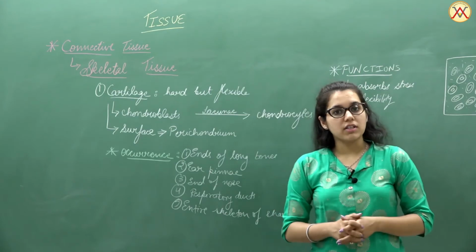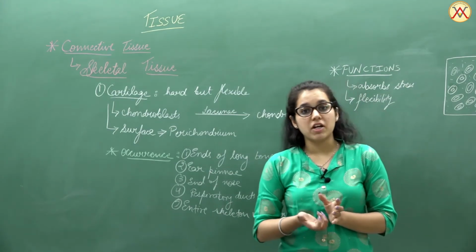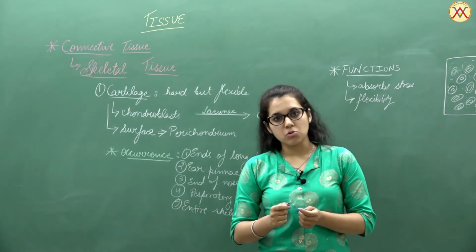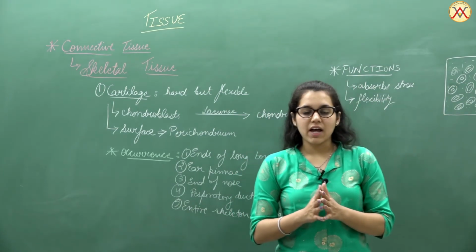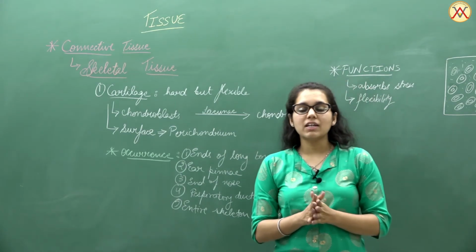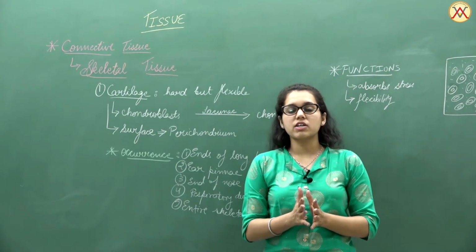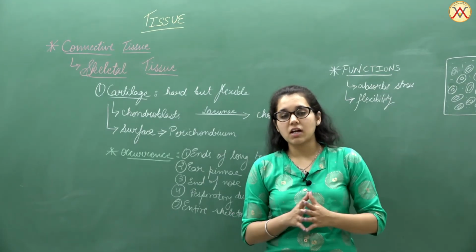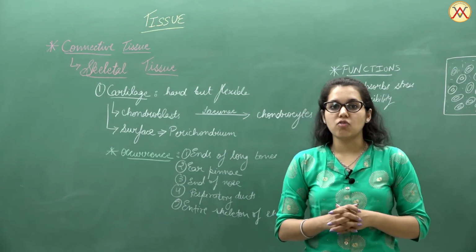It is found in the respiratory ducts, and ultimately it is also present at the end of the nose. When we talk about fishes, like sharks or rays, the whole skeleton of the shark is made up of cartilage, thus playing a very important role in designing the complete body or skeleton of the sharks.